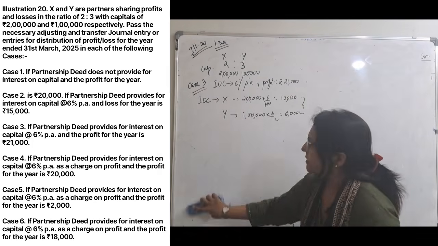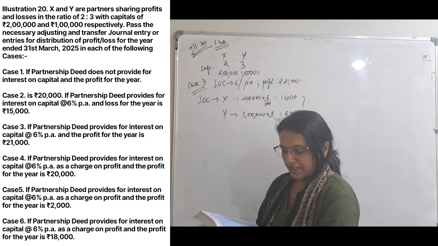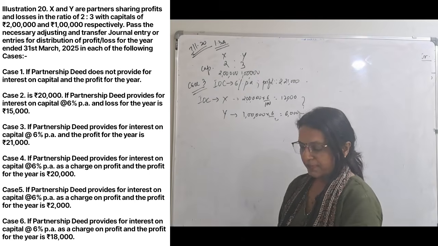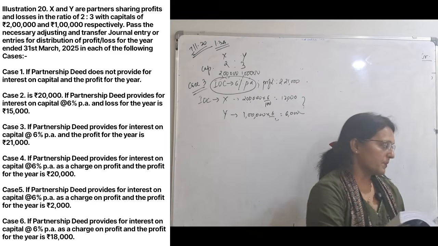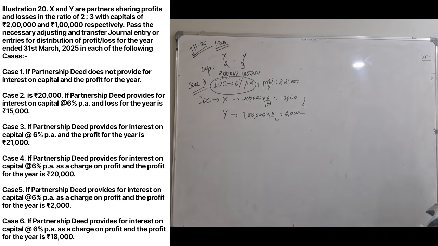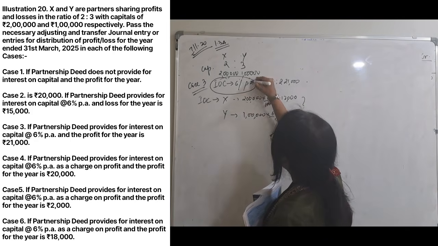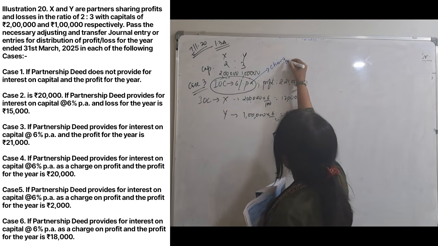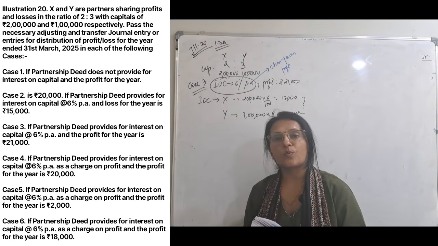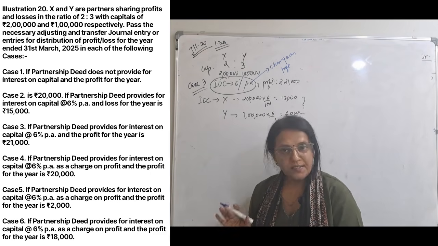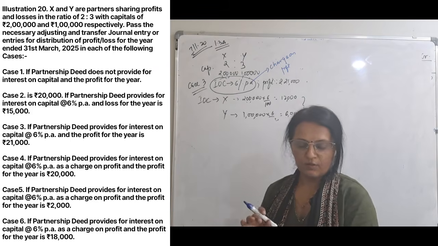Case number 4. Case 4 says, partnership provides for interest on capital 6%. It is there 6%, but the difference over here, you may underline if you have the book: charge on profit. What is charge on profit? इसका ये मतलब है this will be shown in profit and loss, not in appropriation, because it is a charge on profit. It is an expense, so it will be shown in profit and loss account.